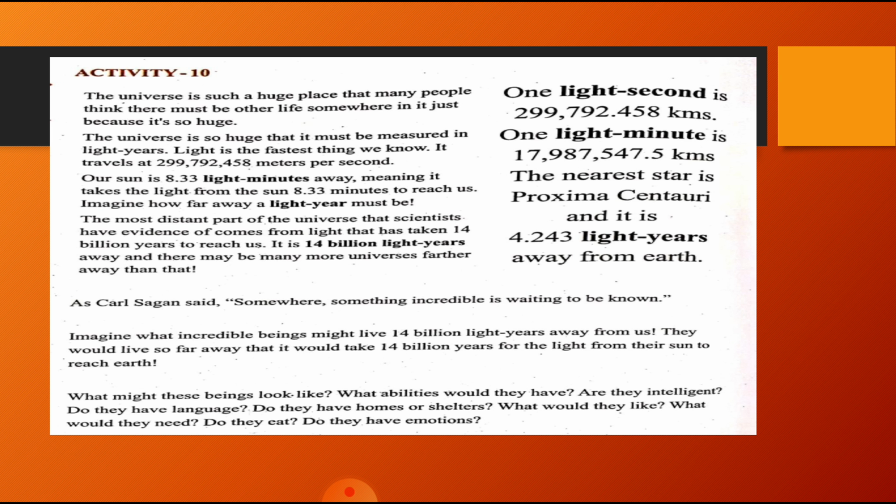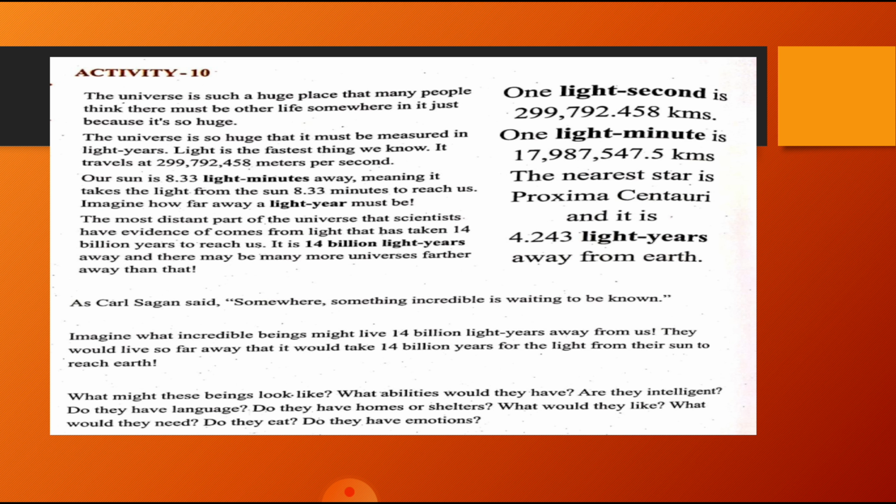Now, moving towards Activity 10. In this activity, the universe is such a huge place that many people think there must be other life somewhere in it, just because it is so huge.